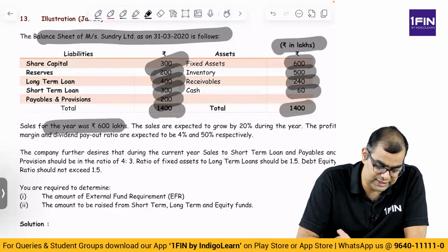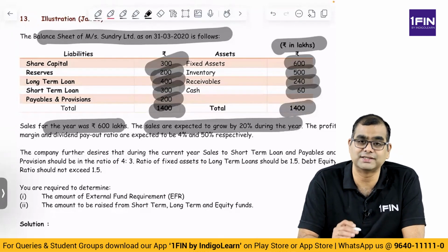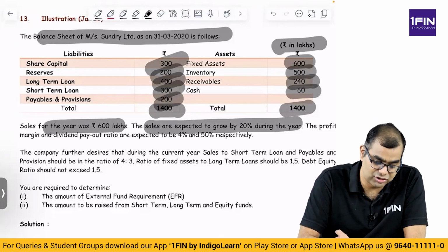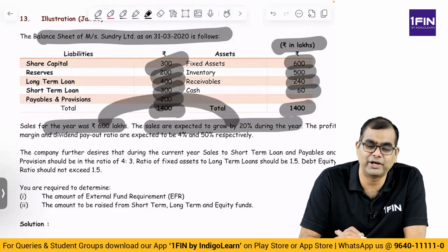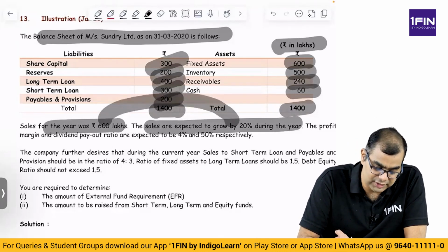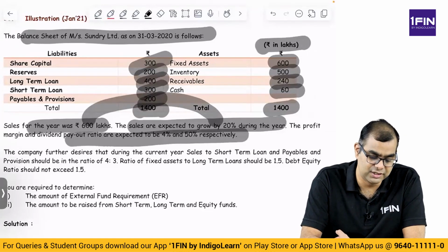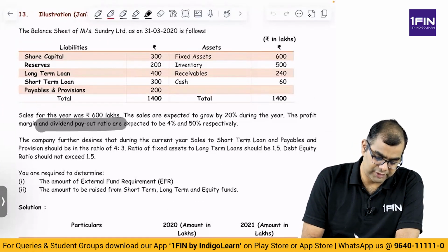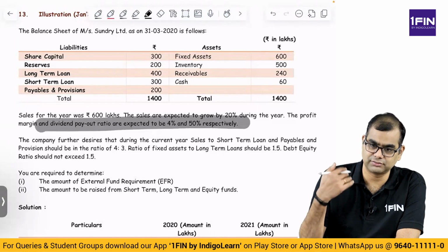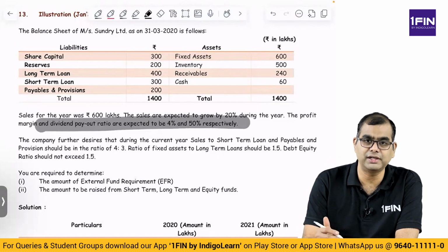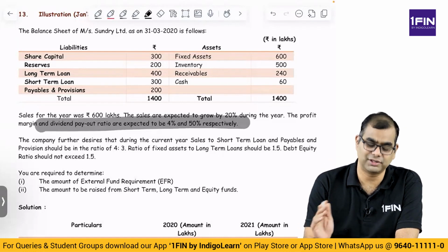Sales for the year was 600 lakhs. So sales was 600. Sales are expected to grow by 20% during the year. That is, they are growing by 20% the year. So how much will be 600 into 1.2, which is 720. The profit margin and dividend payout ratio are expected to be 4% and 50%. So margin and dividend payout ratio are 4% and 50%. That is, net profit is 4% of 720, dividend is 50% of whatever that 4% is.